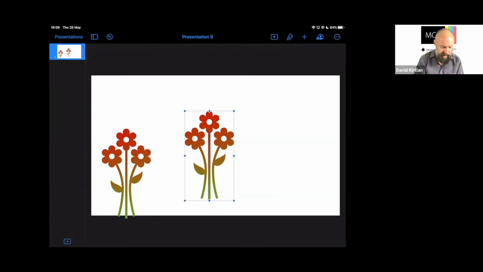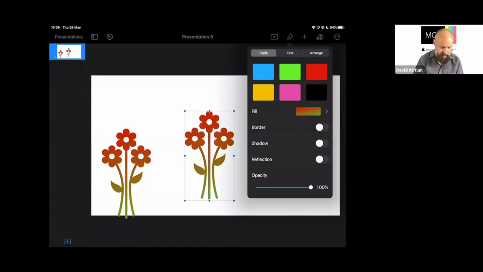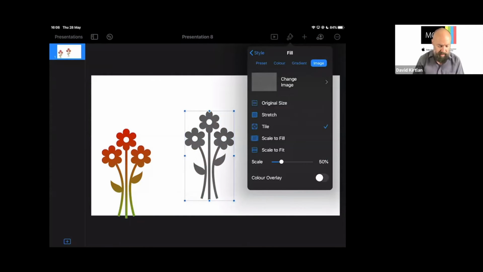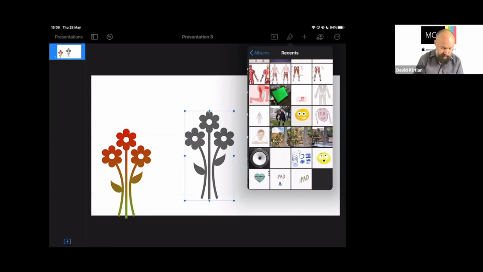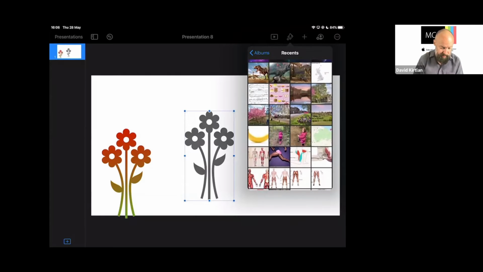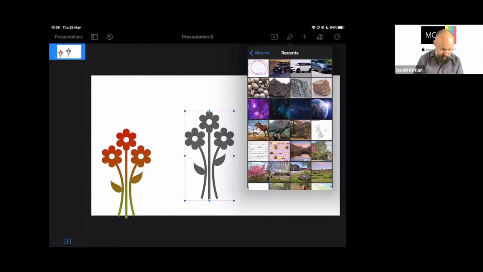And with this one, if I now press the paintbrush, let's have a look at our fill options. We've looked at the colors and the gradient. The final one there is an image fill. So I can now put any photograph on the back of one of these shapes. Whichever shape I've got, I can fill it with a photograph, which can be really quite useful. And if I look at my photo library, let's have a look what's on here. There's all the recent photos we've used for the last few sessions. But just before we stopped going into schools, I was doing a little space topic with the school, and I've still got some images on here.